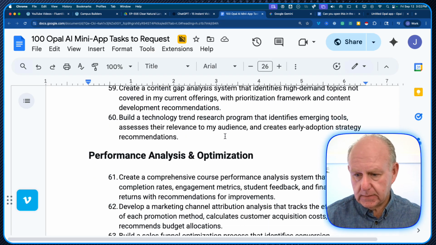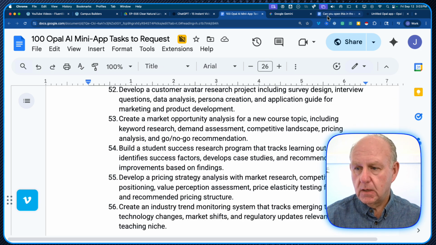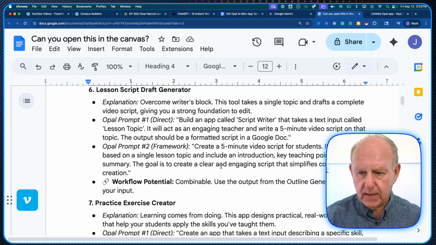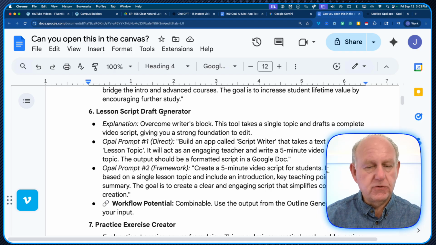There's the one. This is one that I actually did for Manus, which is another tool. Let me see. There's one here. Okay, well, let's do this one just for a second because I can. This one is lesson script draft generator.